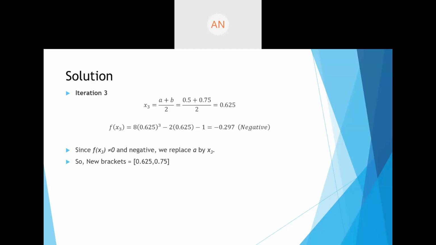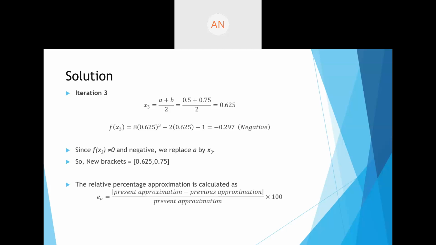So the new brackets are now 0.625 and 0.75. Now can you calculate the absolute error? So sorry, the relative approximate error, you cannot calculate the absolute error because you do not know the true value. So you can find out the relative approximate error using the formula EA is equal to modulus of present approximation minus previous approximation upon present approximation into 100.